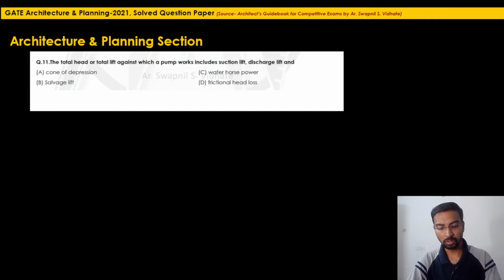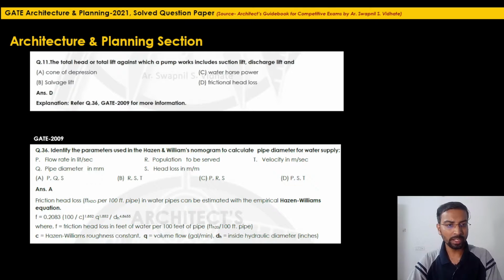So here the correct answer is D, frictional head loss. The related explanation for frictional head loss has already been given in question 36 of GATE 2009. What was the question? Identify the parameters used in the Hazen and Williams nomogram, which is used to calculate pipe diameter for water supply. So this is the formula for frictional head loss. Again, a very important formula; one should note it down because sometimes a question can be asked based on this formula.